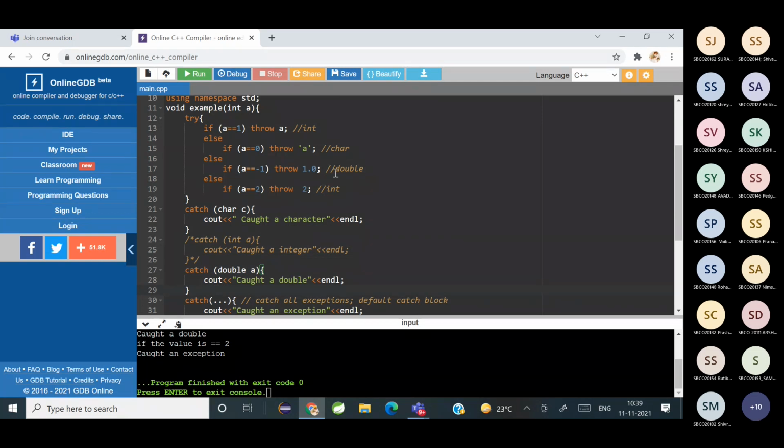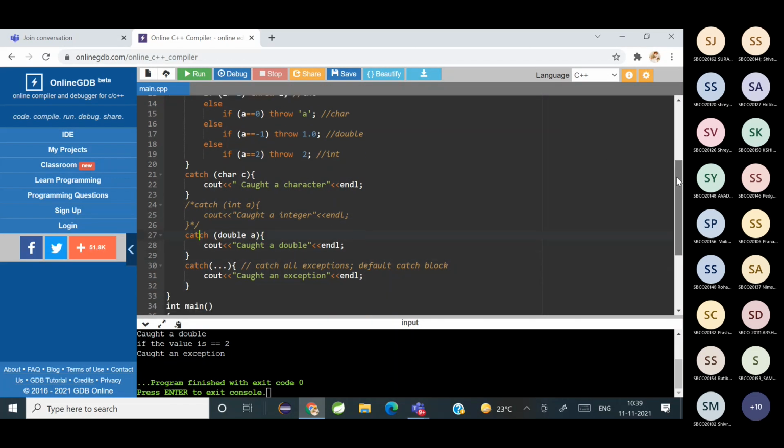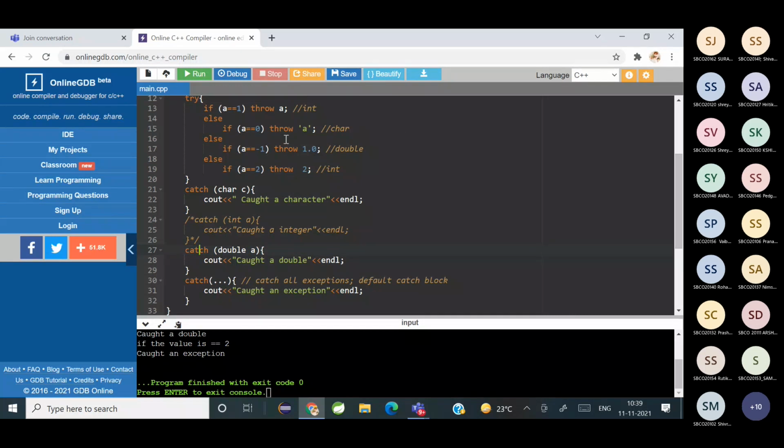And every try block has at least one catch block, and it can have multiple catch blocks depending on the type of exception. The corresponding catch block will handle the exception. And if you want to catch all kinds of exception, you can use a default catch block which contains 3 dots inside the bracket.